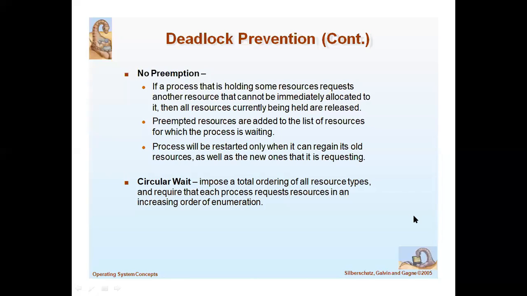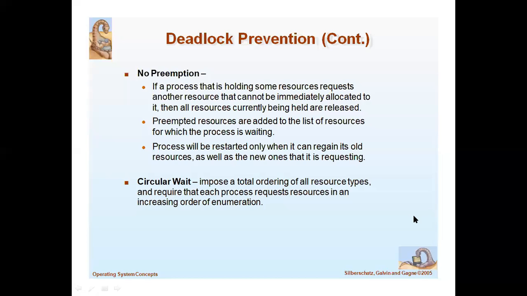Is it clear? So this is how we achieve deadlock prevention. Prevention is better than cure. Before the deadlock occurs, we have to prevent it. How?